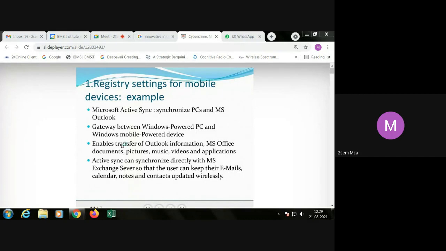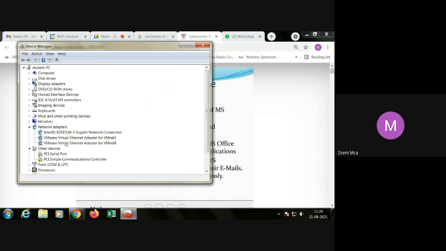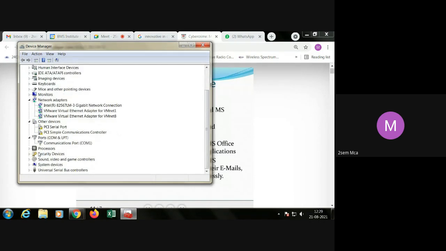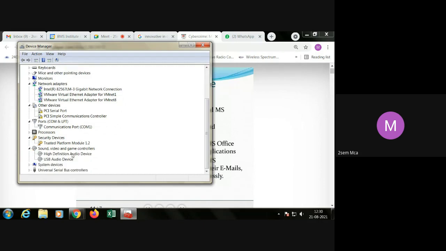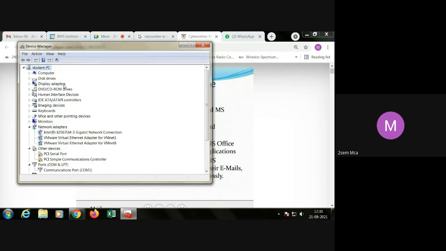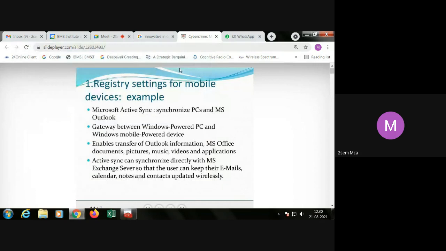In this, you have the registry files. So here, see which devices are connected, which network adapters, ports connected by which one, which are the security devices, sound, video, and game controllers. All these things need to be updated to enable the transfer of information from device to device.